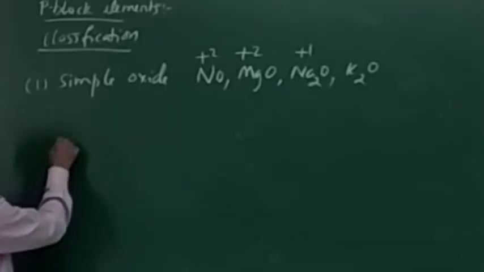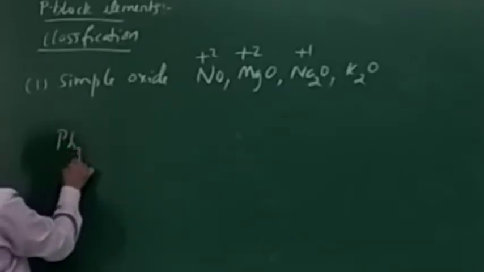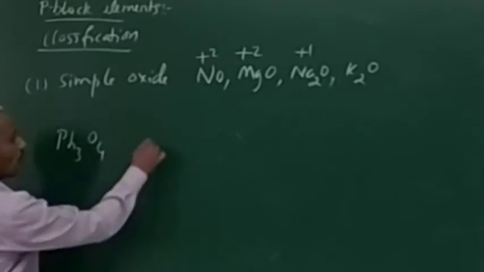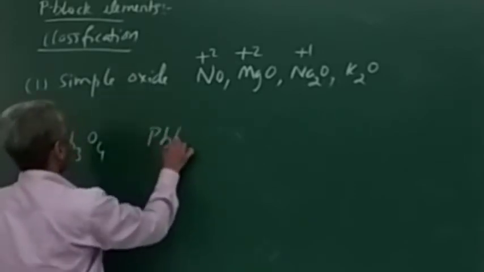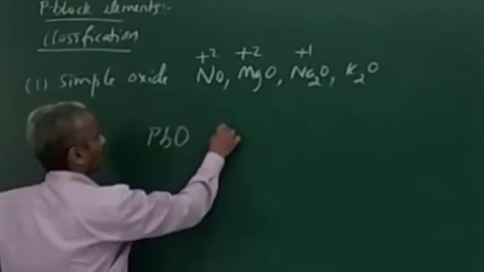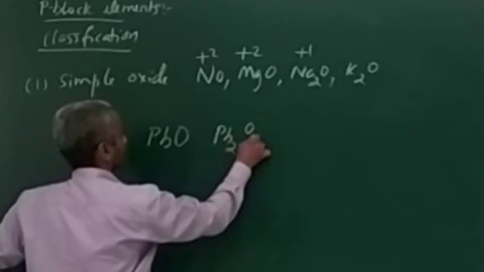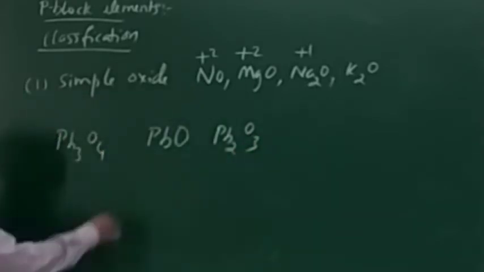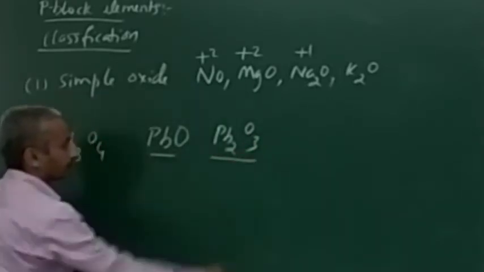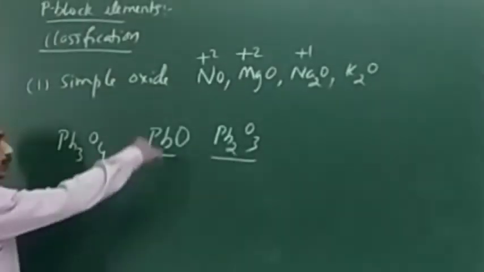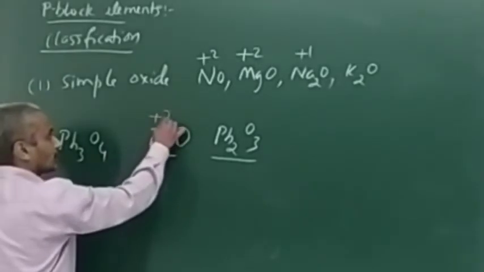One more example, Pb3O4, where it is in the form of PbO and Pb2O3. These two are there. So here it will be in the +2 state.